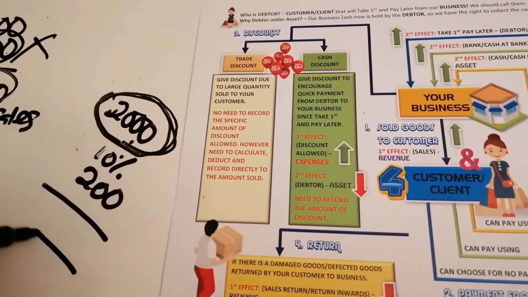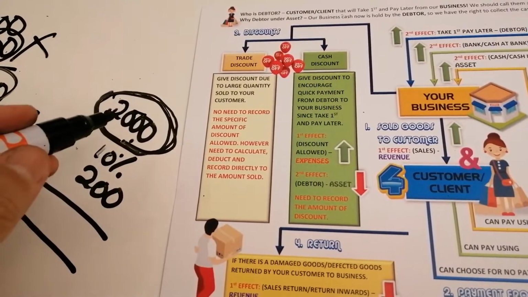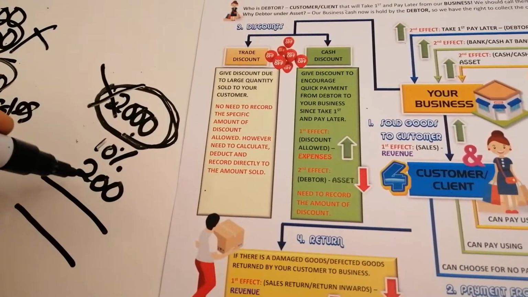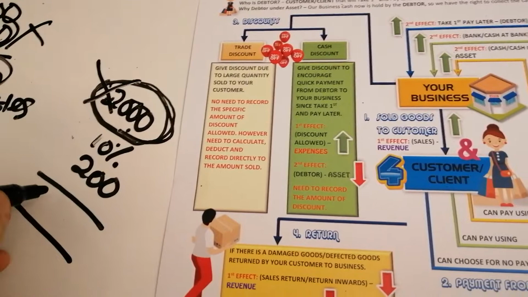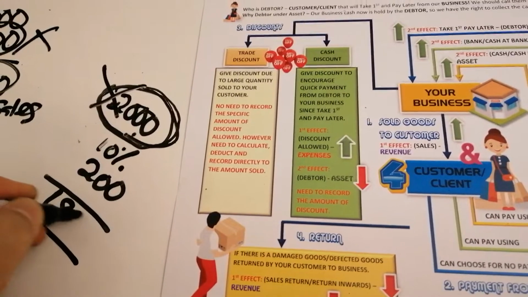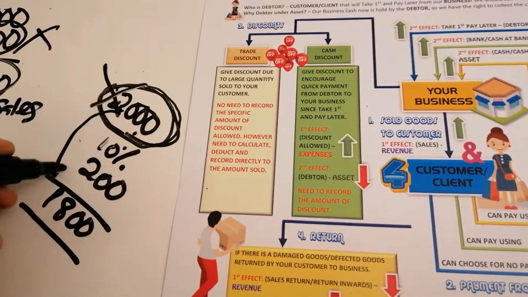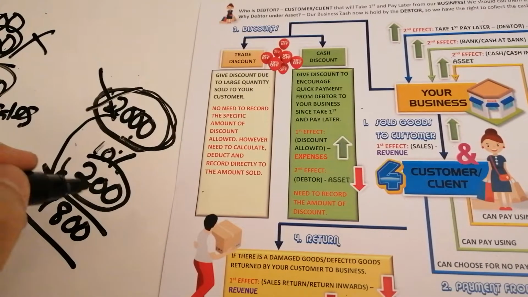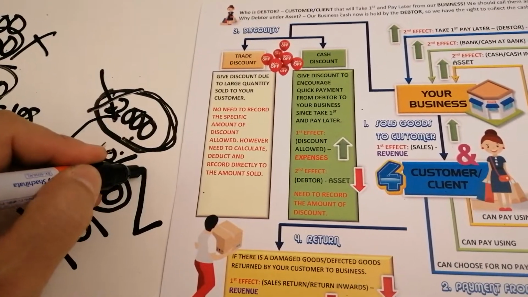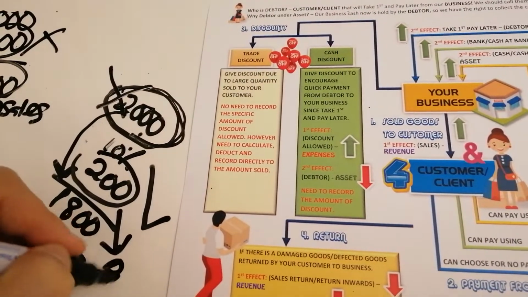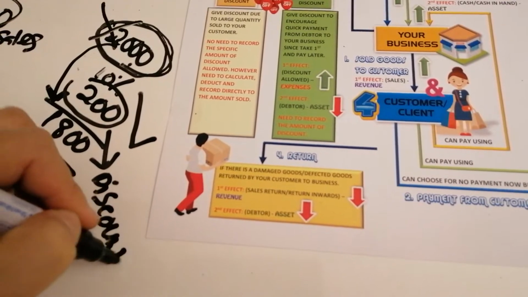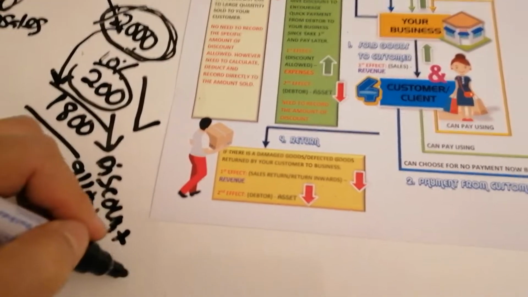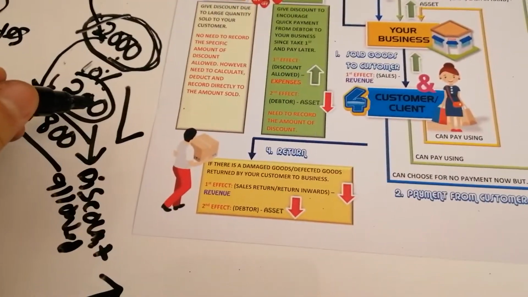So your rights to the debtor now not 2,000 dah. Sebab you dah bagi discount 200. Your rights now reduce 1,800. Can you see? Reduction of the value. So the 200 here need to be recorded. This one is discount allowed. Okay, and this 200 is under expenses, and expenses of the business increase.